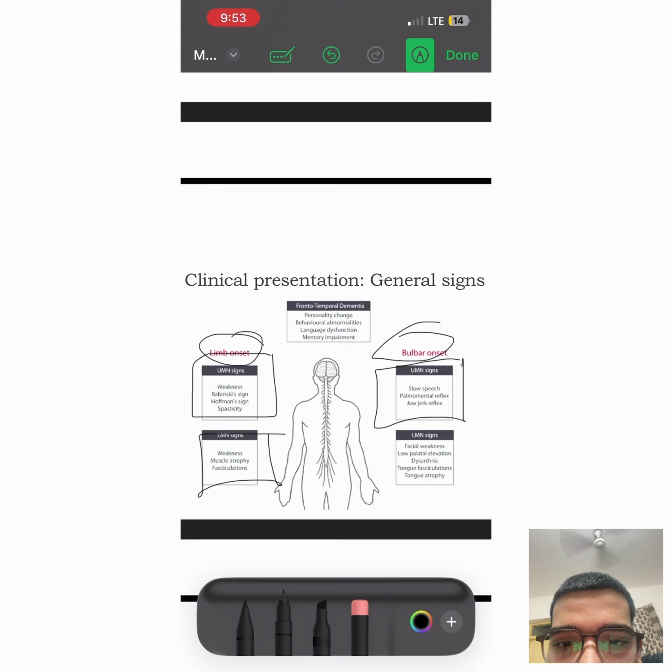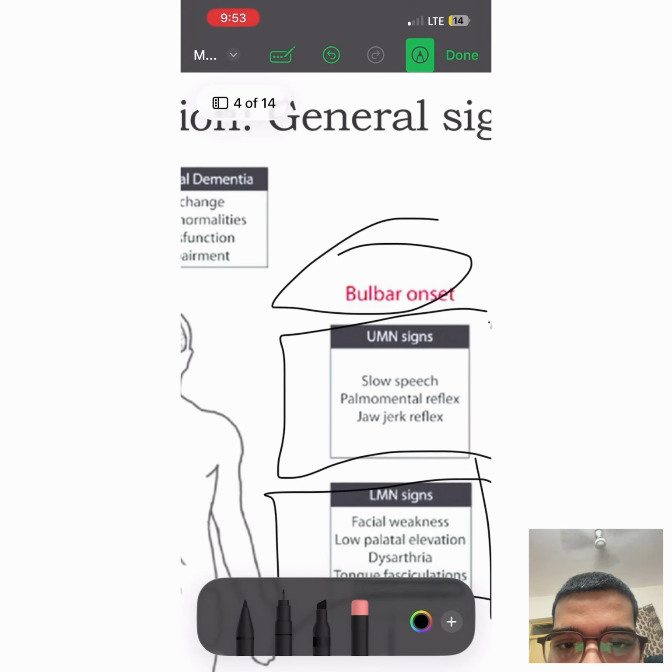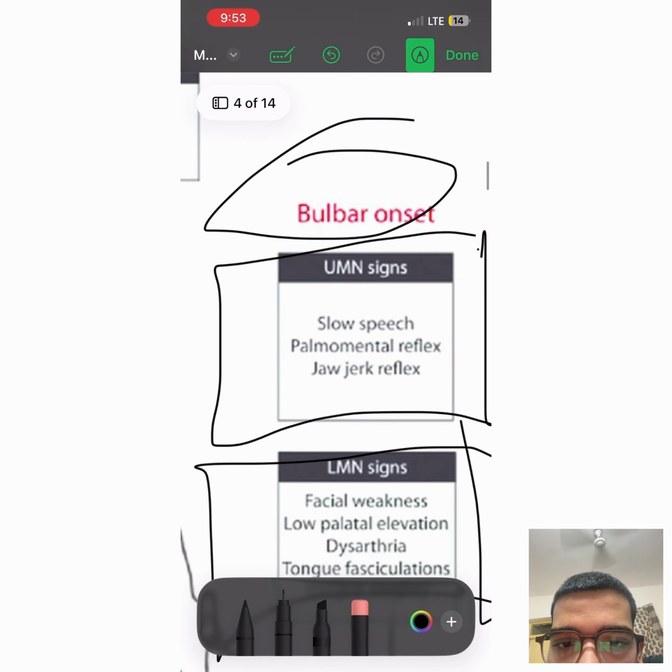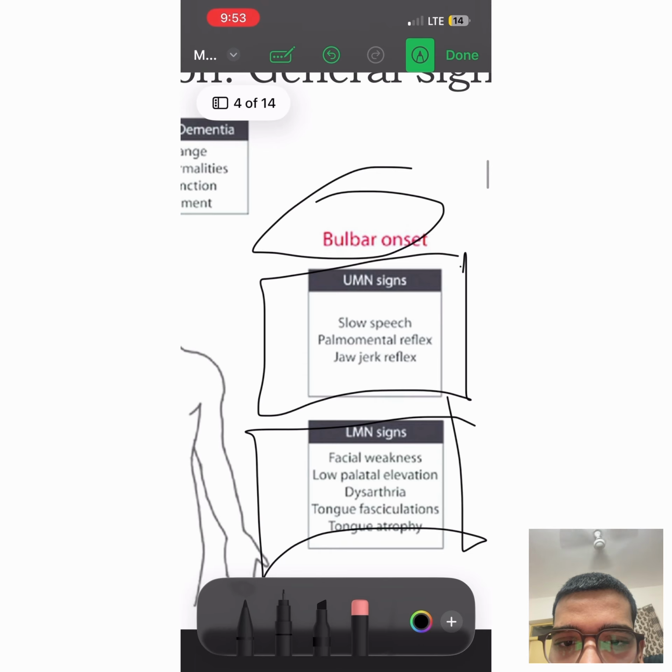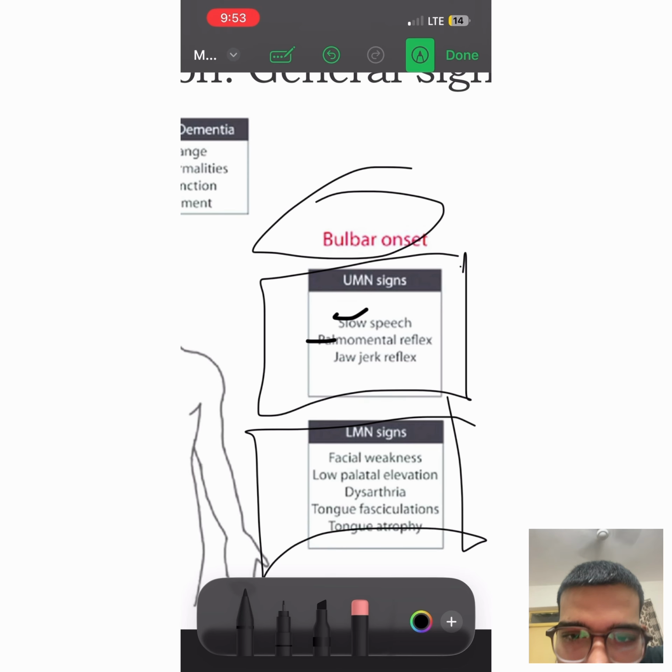Facial weakness, slow speech, palmomental reflex, jaw jerk reflex, low palatal elevation, dysarthria, tongue fasciculations, and atrophy.